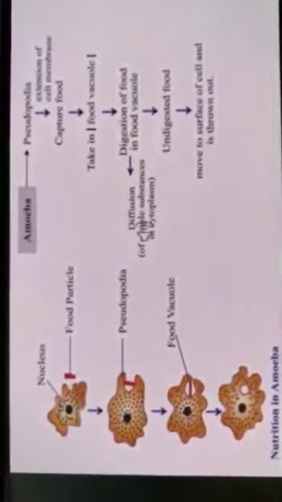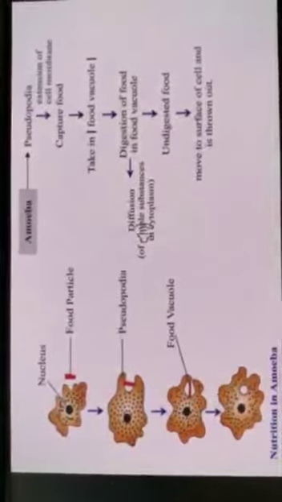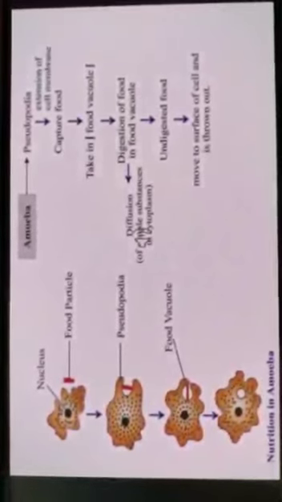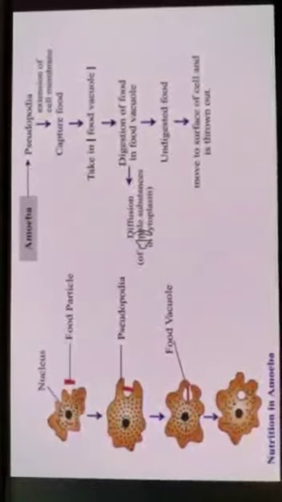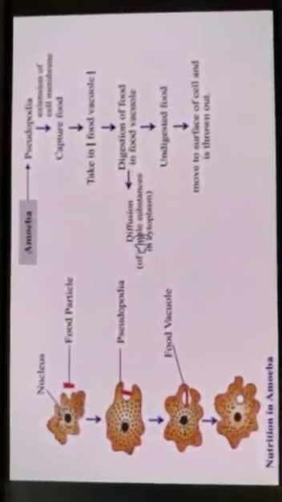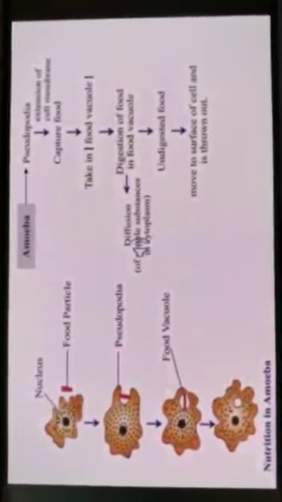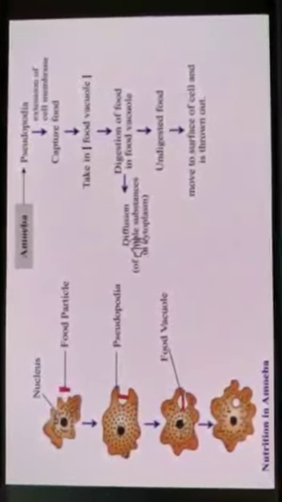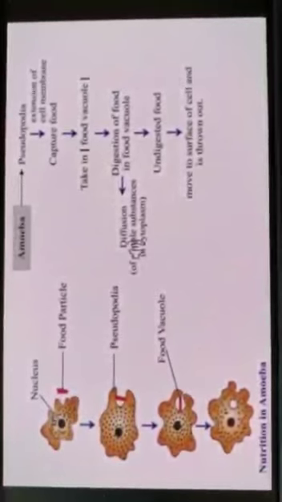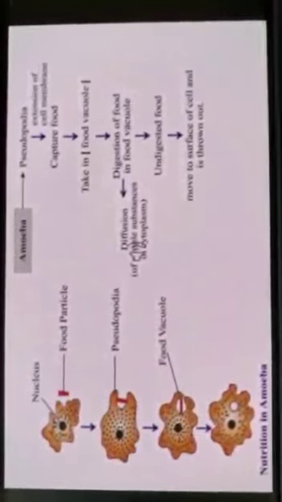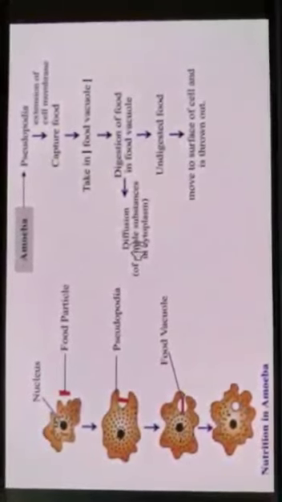But when an amoeba wants to do so, it extends one or two of its extensions, which are known as pseudopodia, and those help them in capturing things around themselves. So for example, an amoeba is floating somewhere in the water, and it finds something nutritious or tasty to eat. Then it will extend its pseudopodia and capture the food particle. Then that food particle enters the cell of the amoeba.